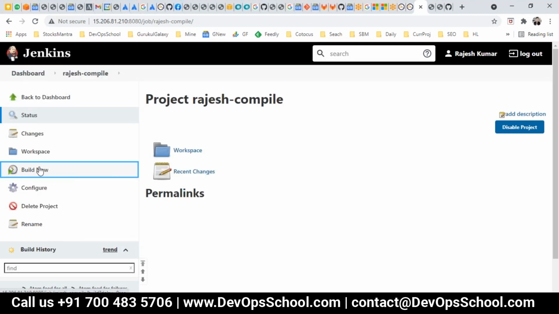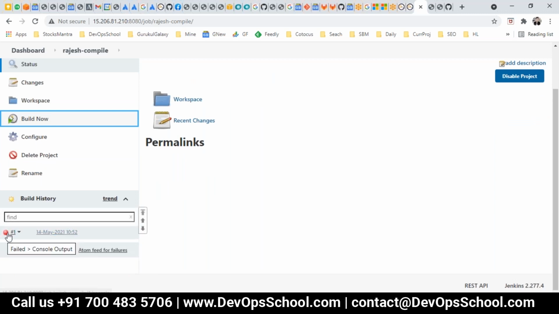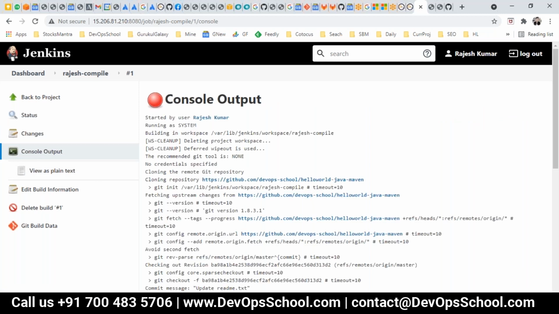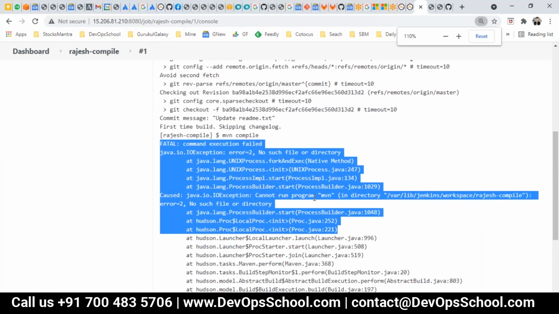So this is how you go through that and build now. That's all. This is something you do. And build is in progress. Build number 1 is in progress. Failed. Can we troubleshoot now? See here. Build is failed because of some error. Where is the error? Console output. Click on it. And here, there's some error. Okay. So this is how you configure the job, and this is how you see the status and work with it.